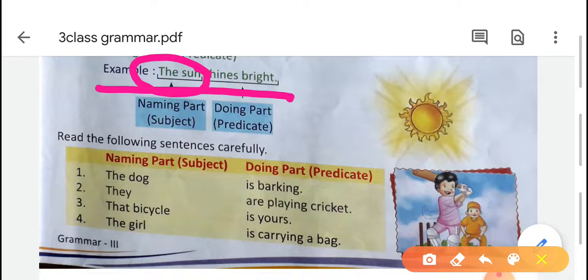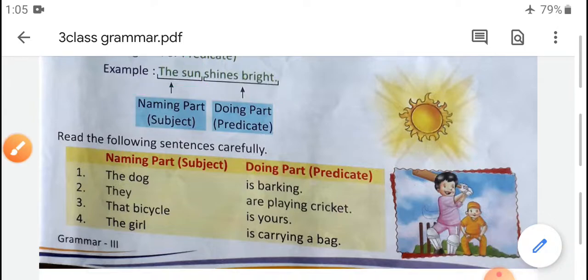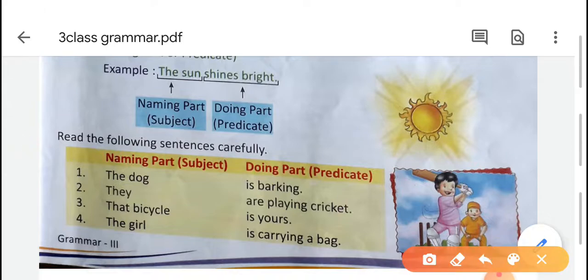Now how can we recognize the doing part in a sentence? In this sentence, The sun shines bright, we are talking about the sun, that is why it is the naming part. Now what are we saying about the sun? We are saying that it shines bright. So this is the doing part or predicate. What we say about the subject is the predicate.